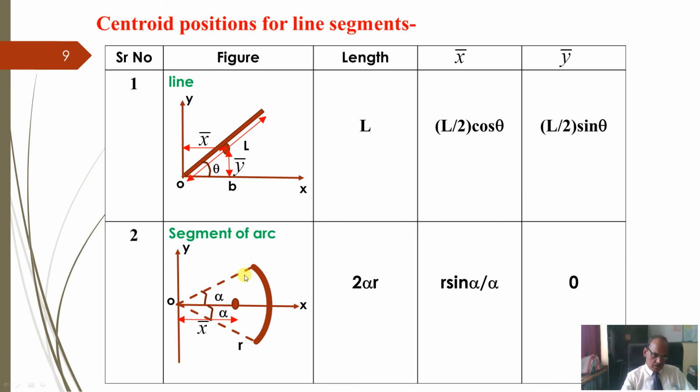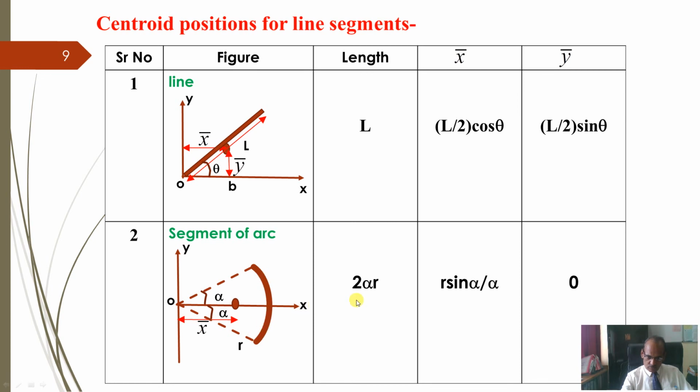Okay. Now for a segment of an arc, just a wire bent into the shape of an arc, and it is symmetrical about the x-axis. So as usual, the centroid lies on the axis of symmetry. This angle is alpha, this angle is alpha. This length is r alpha and this is also r alpha, you know this.